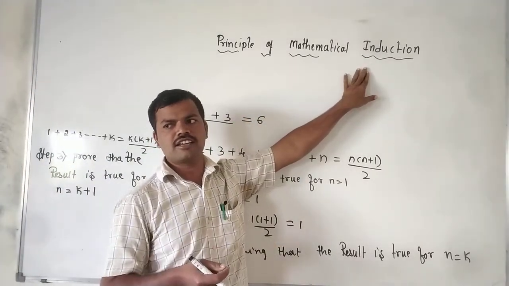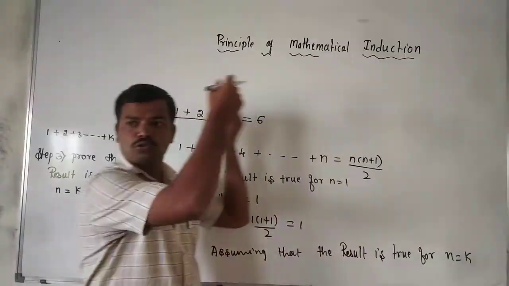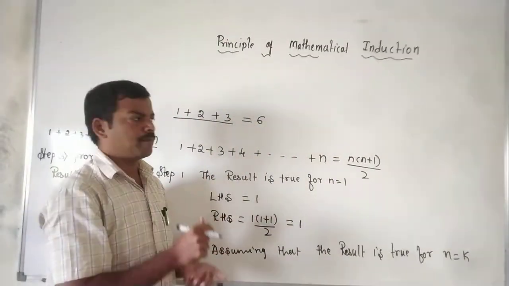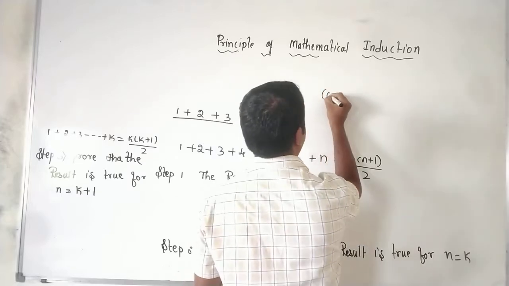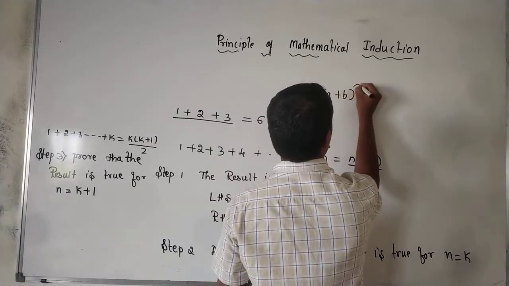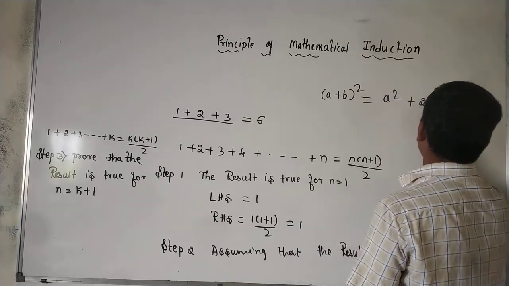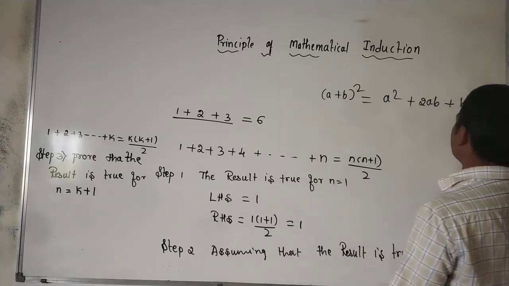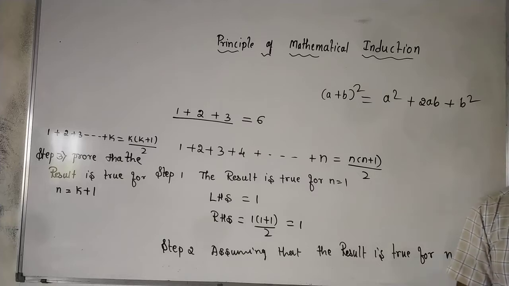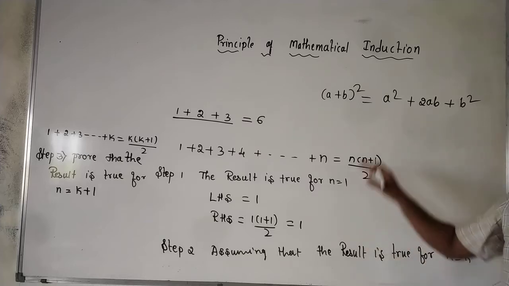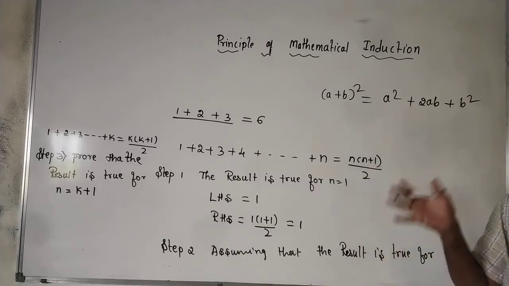Deduction method ಅಂದ್ರೆ ಏನ್ರಿ, so generalized to the particular. For example, we know that a plus b whole square is equal to a square plus 2ab plus b square. This is the general formula. Through this we have to move to the particular.